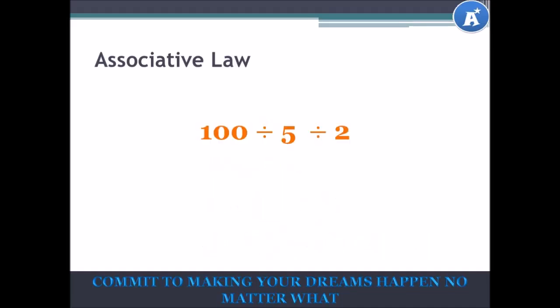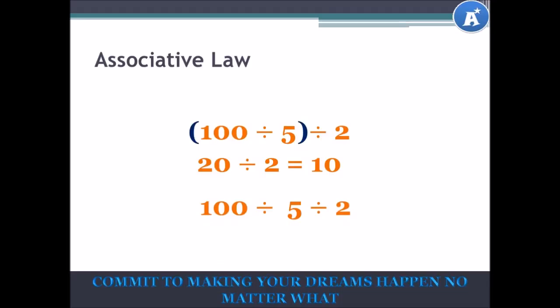Let's look at this example. 100 divided by 5 divided by 2. Now, let's group 100 and 5. Now, 100 divided by 5 will give us an answer of 20. 20 divided by 2 is equal to 10.